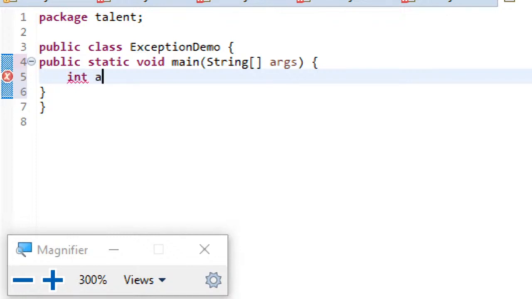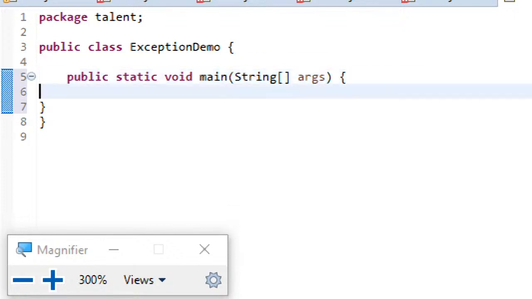Okay, otherwise let me straight away write int. System.out.println, Ctrl+Space, args[0] divided by args[1].